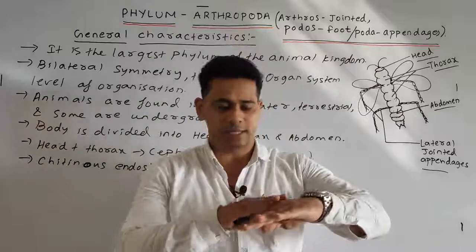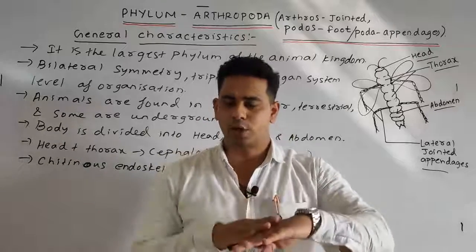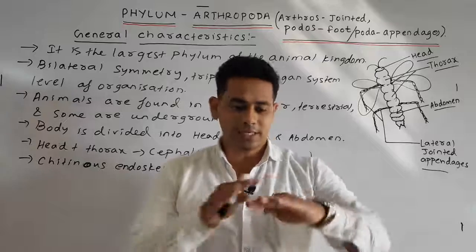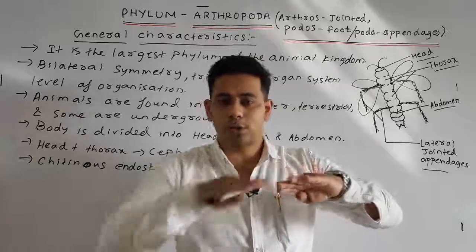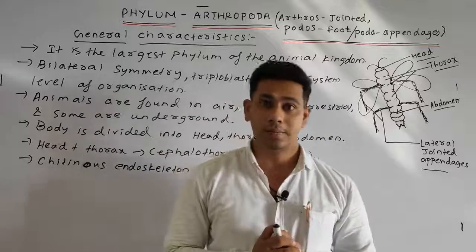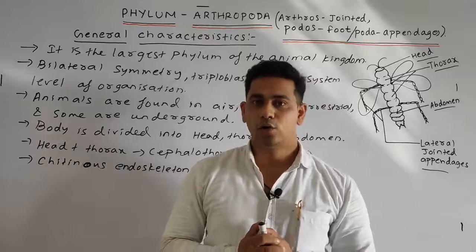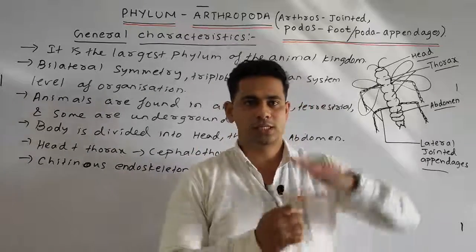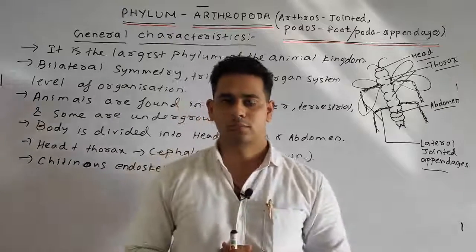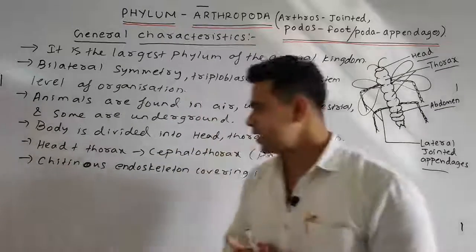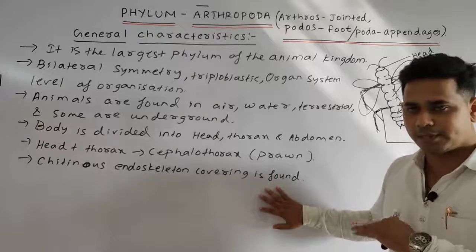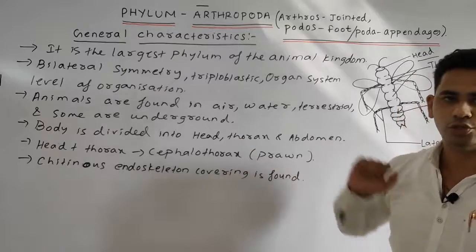It is very hard, a hard covering or coating present on the body, covering all over the body. The main function of the chitinous endoskeleton is to protect the tissue beneath it from any sort of injury.